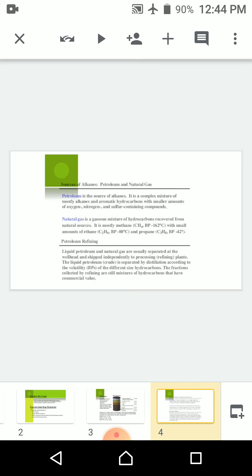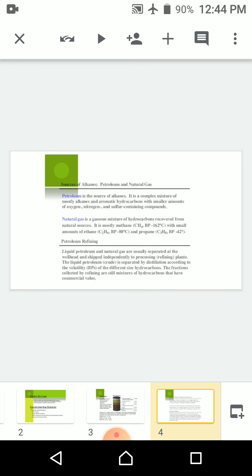So the sources of alkanes, petroleum and natural gas, we have discussed. Petroleum is a complex mixture of mostly alkanes and aromatic hydrocarbons with smaller amounts of oxygen, nitrogen, and sulfur containing compounds.